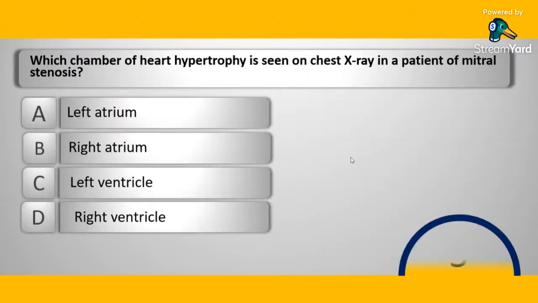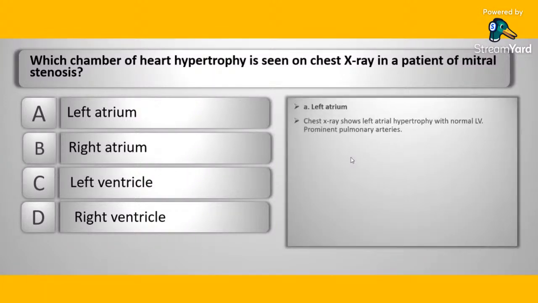Which chamber of the heart shows hypertrophy on chest X-ray in a patient of mitral stenosis? A. Left atrium, B. Right atrium, C. Left ventricle, D. Right ventricle. Left atrium. Chest X-ray shows left atrial hypertrophy with normal LV.